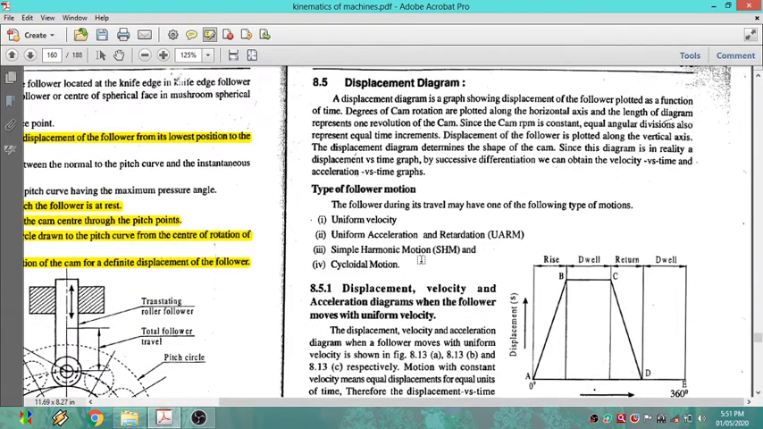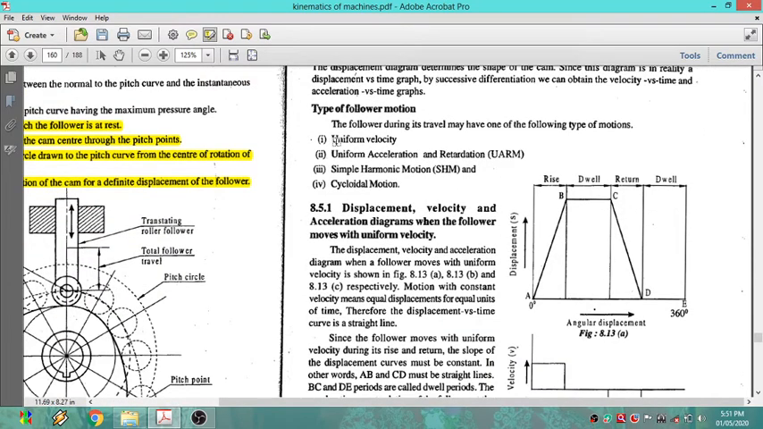So after that, the types of follower motion. That is uniform velocity, uniform types of follower motion. Already I have told that. So depending upon the motion of the follower, you can classify it. Now here, if you look at that, there are some types of follower motion. Whenever the follower is moving, how will it move: whether in uniform velocity, in uniform acceleration and retardation (UARM), in simple harmonic motion, or in cycloidal motion. According to that, we need to draw a displacement diagram.